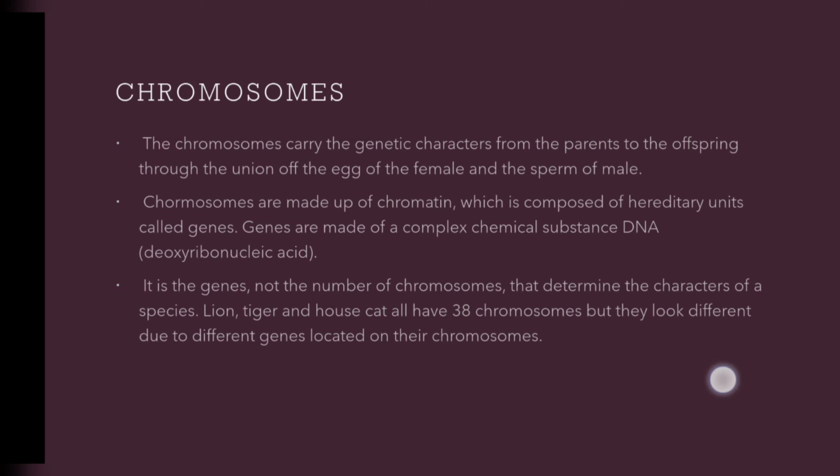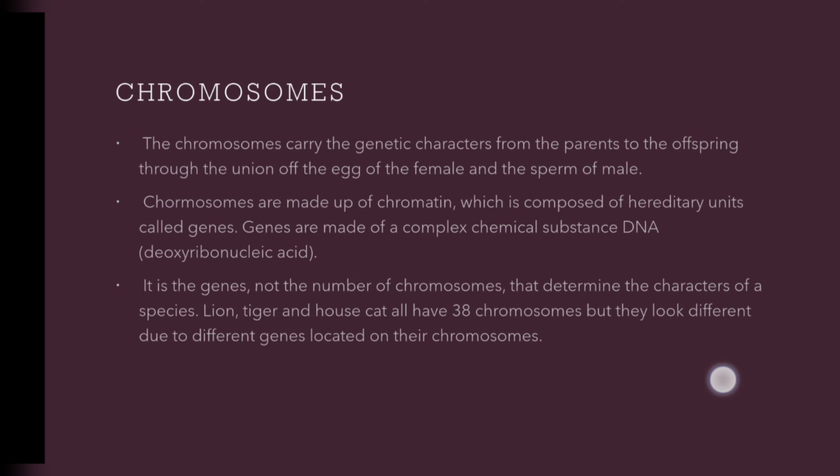I told you what genes are: they carry our parents' features to us. Genes are made up of the complex chemical substance DNA. So you can indirectly say chromosomes or chromatin are made up of DNA, a complex chemical substance called deoxyribonucleic acid. This is difficult to pronounce, but no need to remember it, just write DNA.